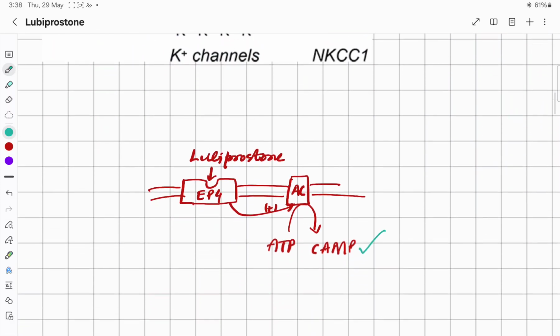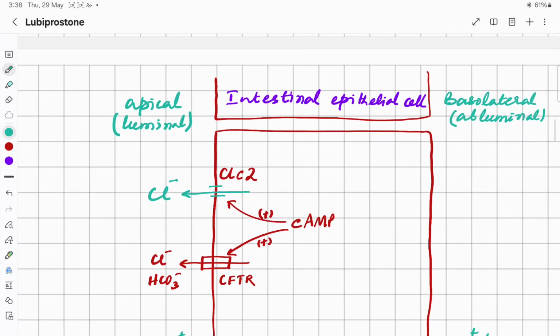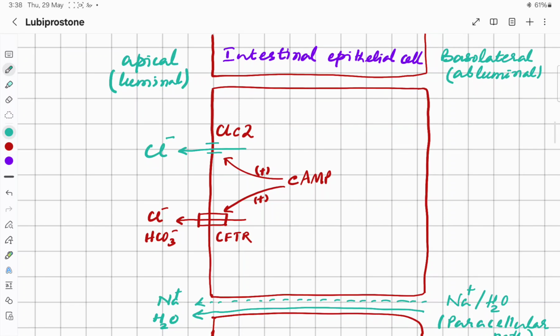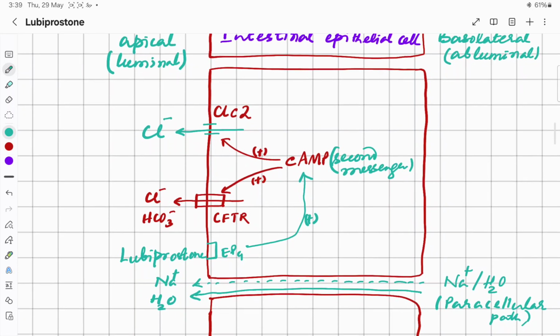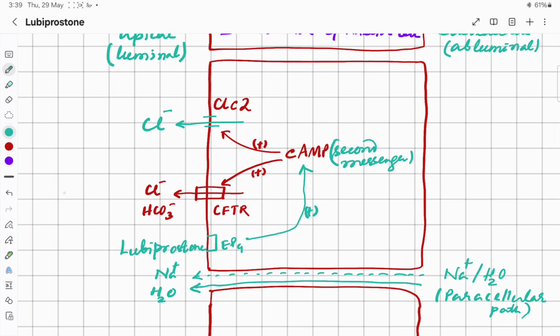So you can see lubiprostone acts as an agonist on the EP4 receptor, a G protein coupled receptor associated with adenylate cyclase, so it increases the production of cyclic AMP, and the cyclic AMP acts as the second messenger and activates the chloride channels and increases the chloride concentration in the lumen.